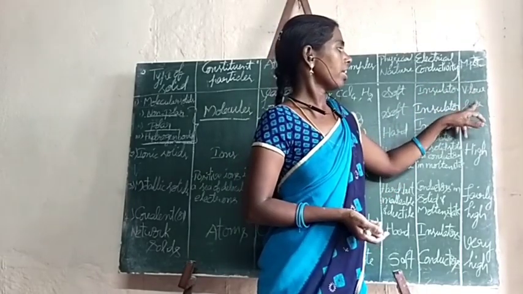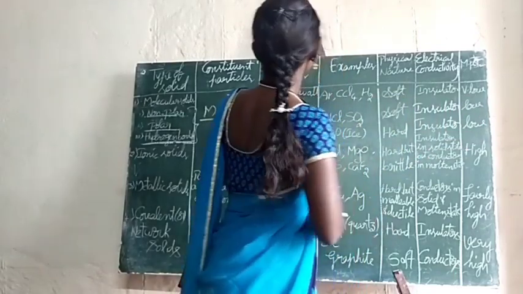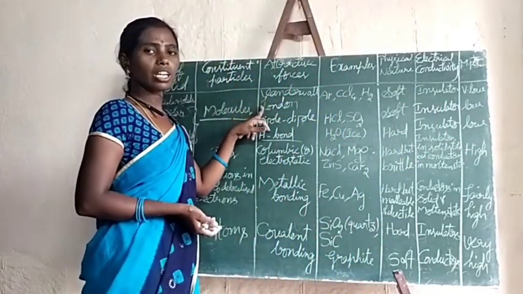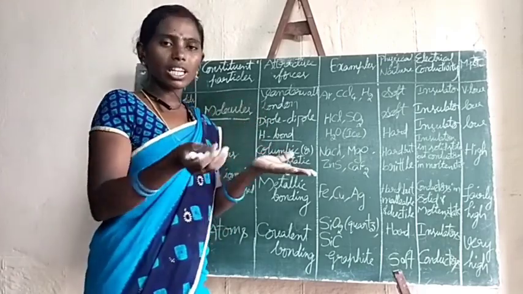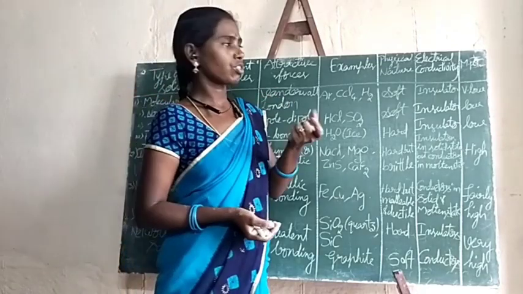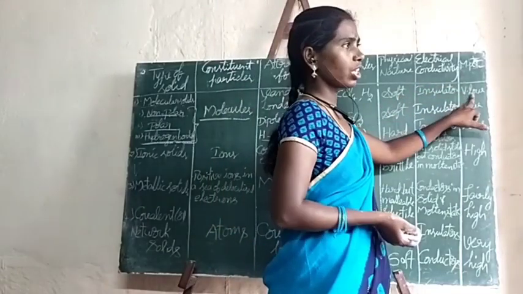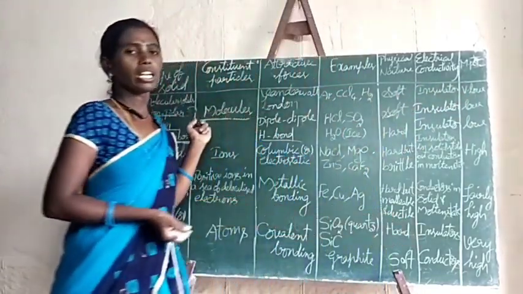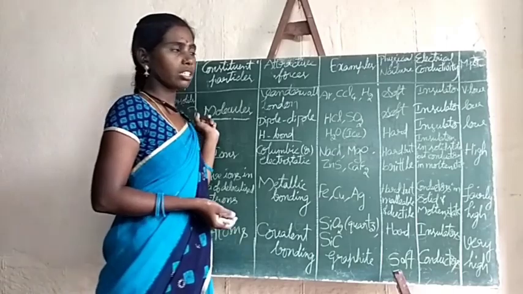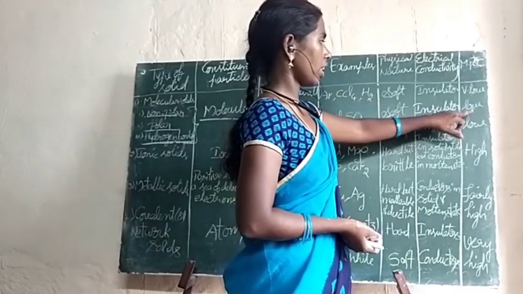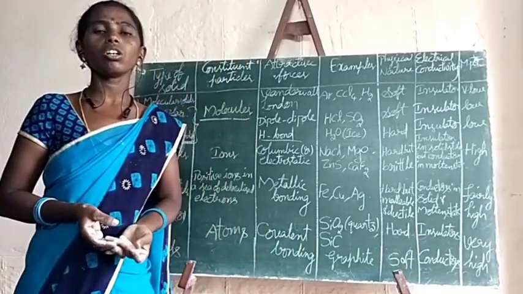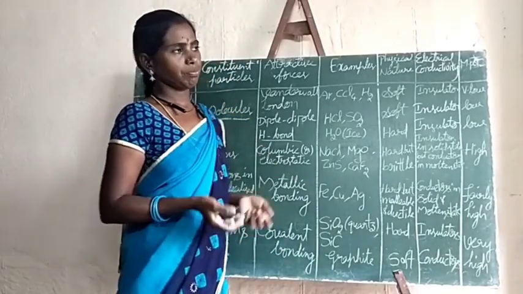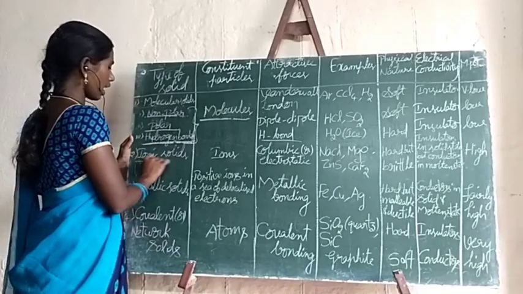Okay? And if we take their melting points, already I told you the van der Waals or London dispersive forces are very weak. So to overcome them, a very small amount of energy is sufficient. That's why their melting point is very low when compared with the polar and hydrogen bonded molecular solids. And for hydrogen bonded molecular solids also, the melting point will be low. And next, come to ionic solids.